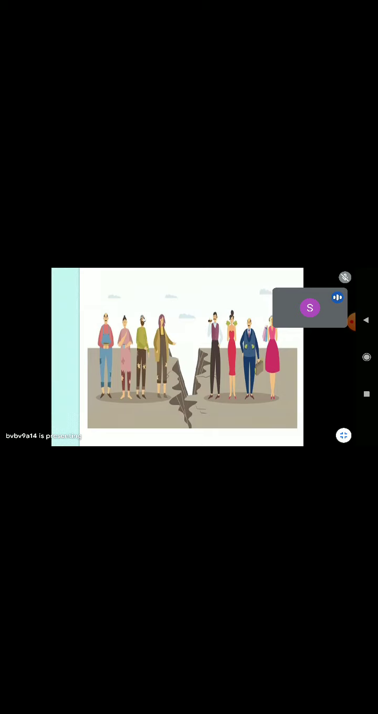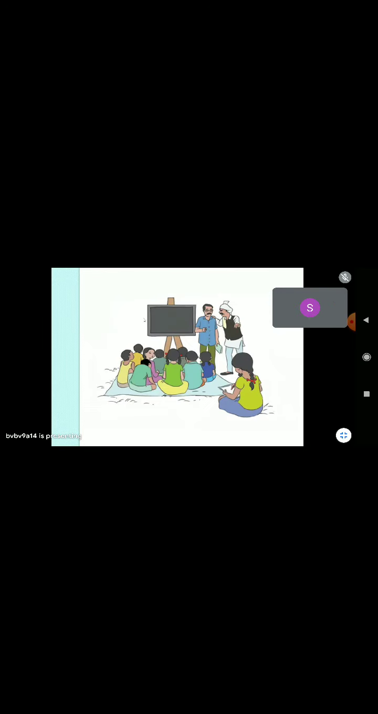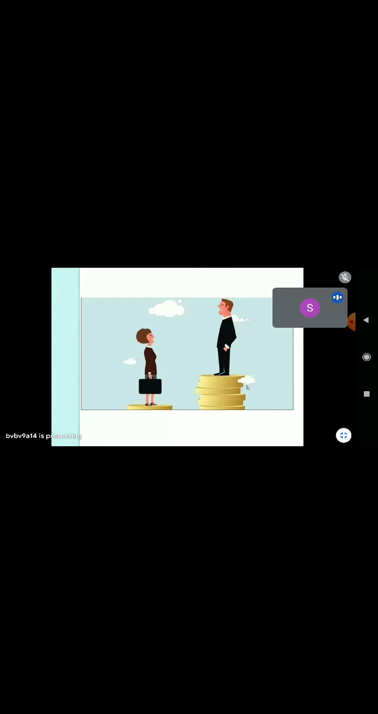Some major discrimination that used to happen in those days was discrimination based on economic status. The rich always humiliated the poor, and also the lower caste people were kept to study separately or made to sit separately from everyone. Here we can see the whole group sitting together and learning, but a poor girl is left in the corner of the room. This is caste discrimination.